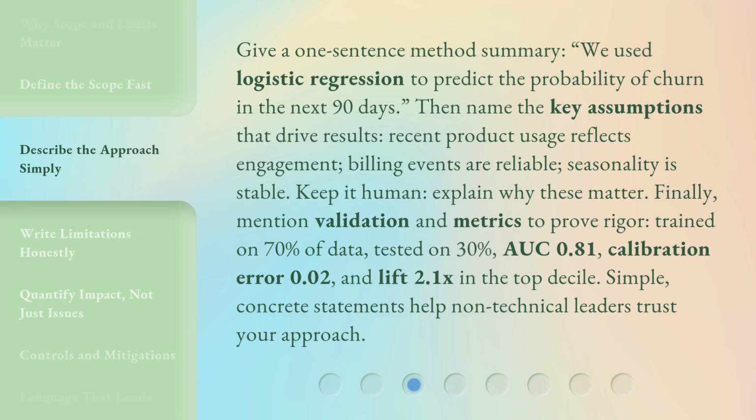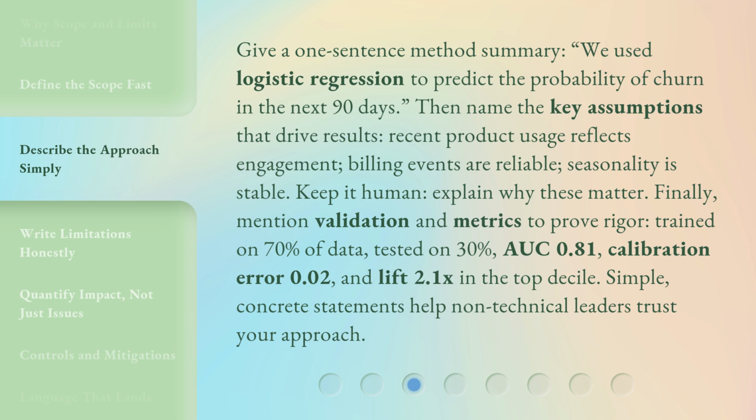Give a one-sentence method summary. We used logistic regression to predict the probability of churn in the next 90 days. Then name the key assumptions that drive results. Recent product usage reflects engagement. Billing events are reliable. Seasonality is stable. Keep it human. Explain why these matter.